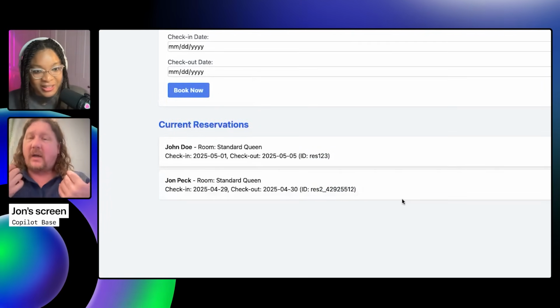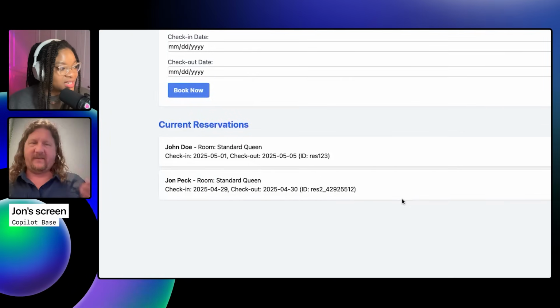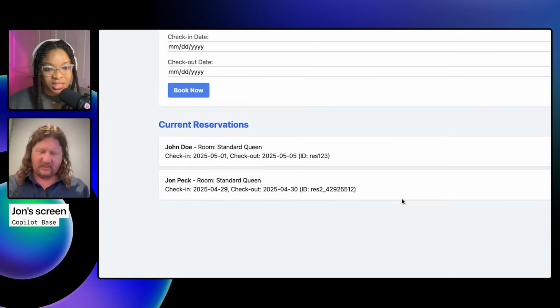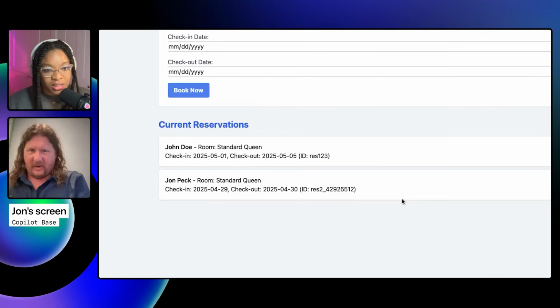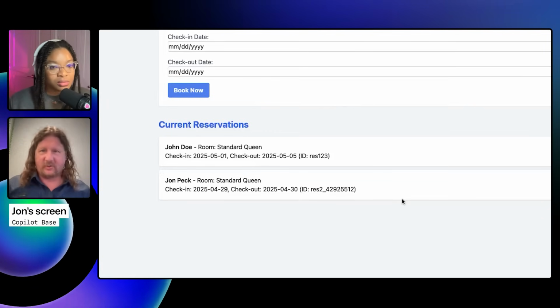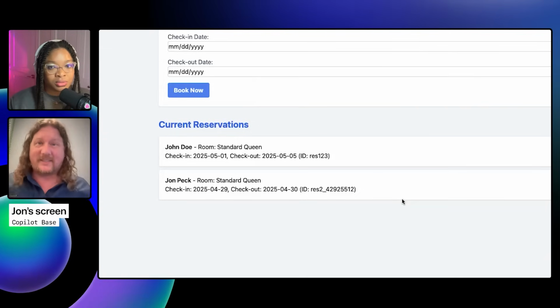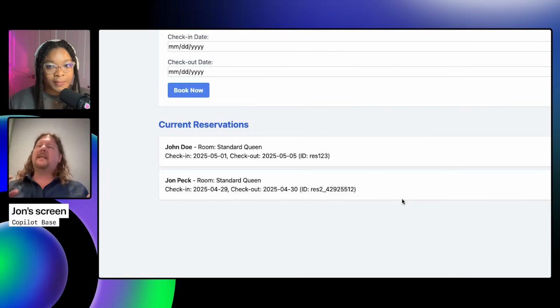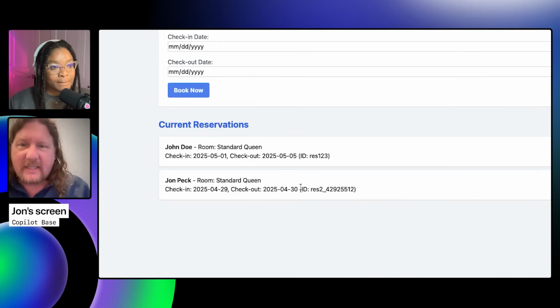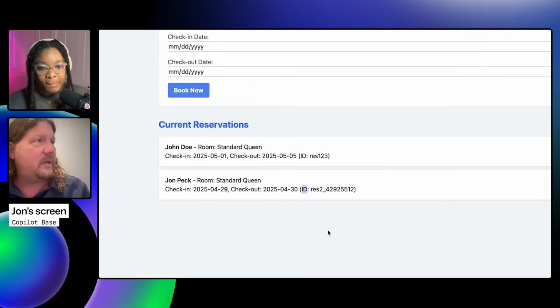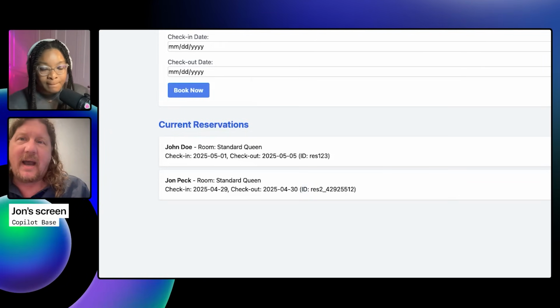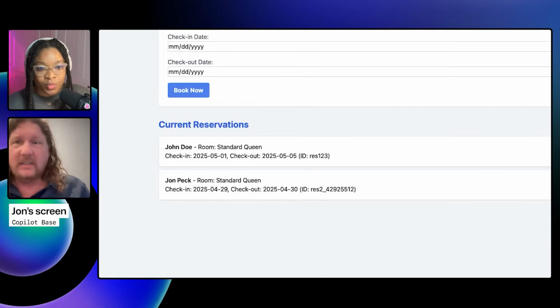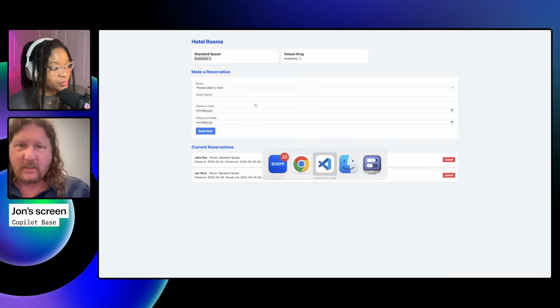Let's fix it up. Because what we've shown here is actually a fairly unusual case. Most developers are working on brownfield, on stuff that's already there, not greenfield, building an app from scratch. You only do that once in theory in the lifetime of an app. So I like this idea of now we should refine it, right? So I could say something like, hey, the IDs shouldn't be showing, and then I like that yours shows price, so I'll ask it to do that too. Okay.